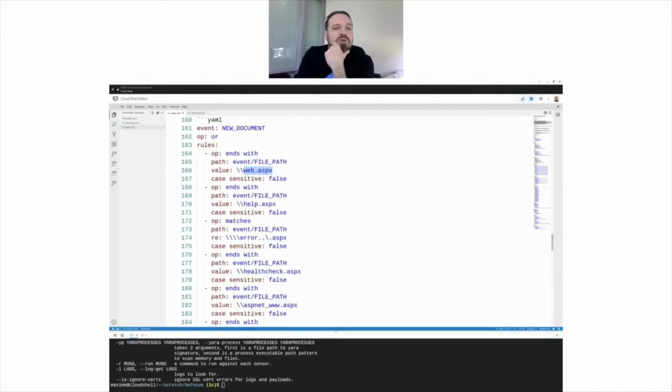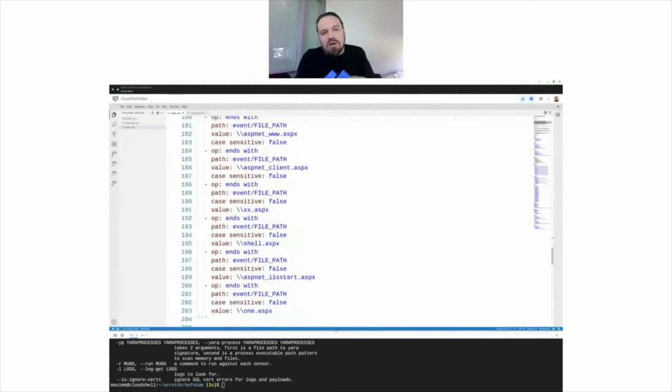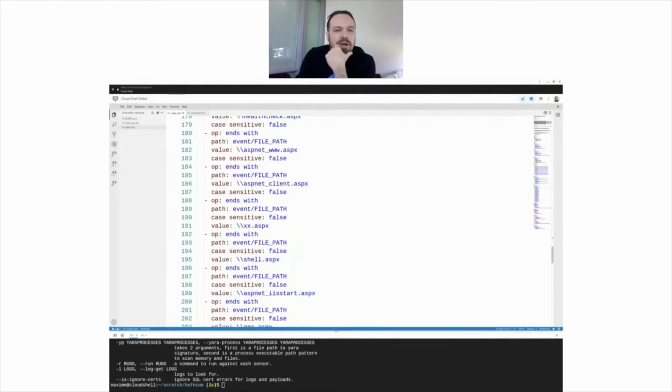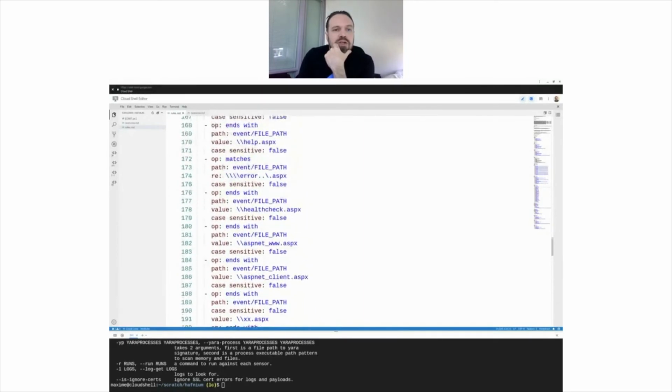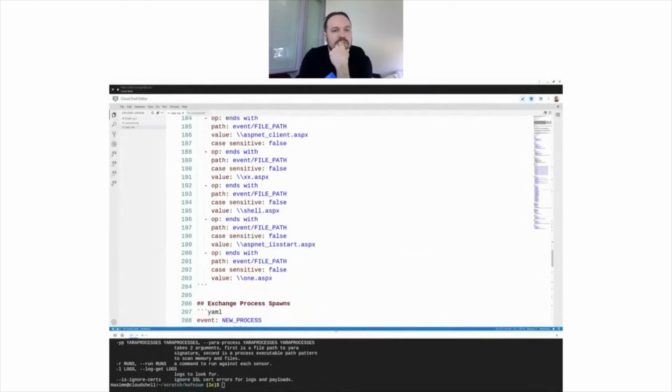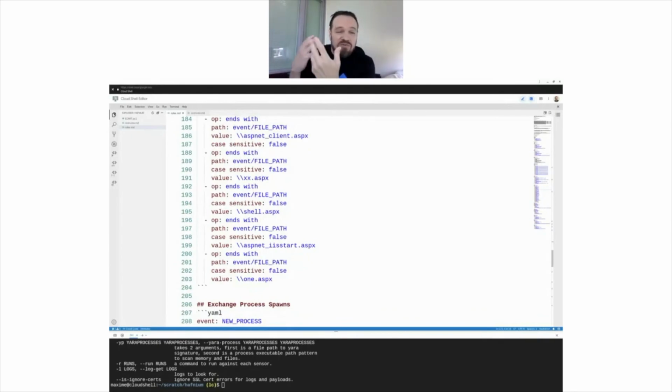So here we're doing the same, new document, again ASPX events, new document events will come in real time for ASPX. And we're just saying if the file path ends with /web.aspx, we want to generate that detection. So we're putting in all of the common names that they have. There's a few of them. I think that we use a regular expression like here, they have error and then 2 characters. So we have a regular expression. So that's a good way to detect a potential web shell being dropped by those attackers. But obviously it looks very much like a human trait, so that could pretty easily change.